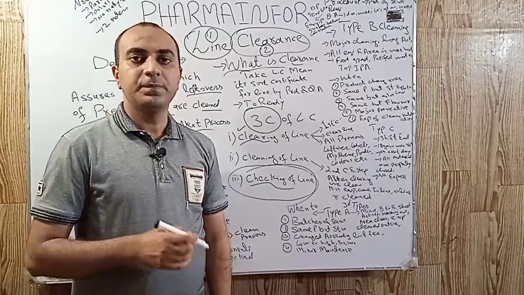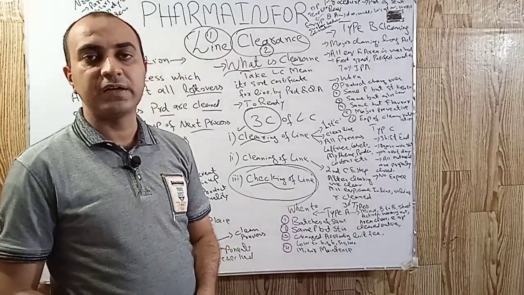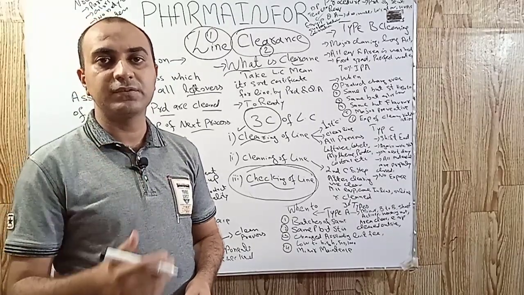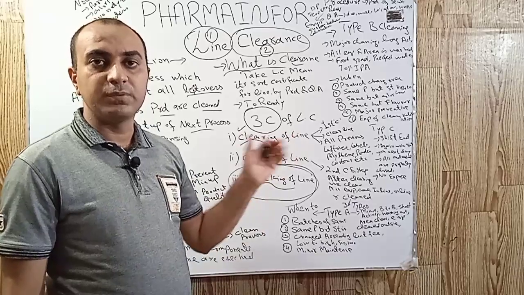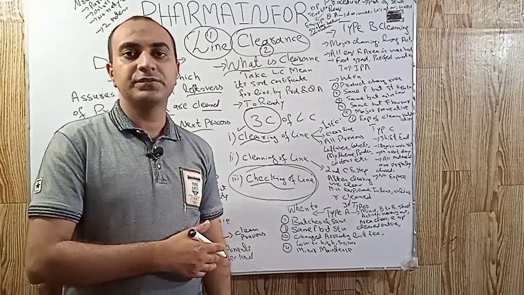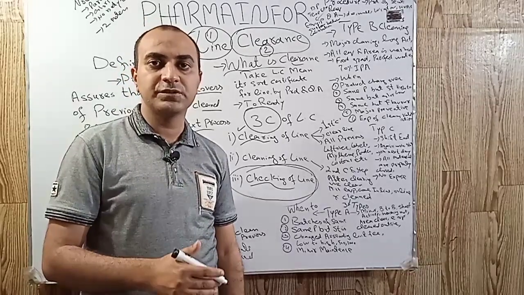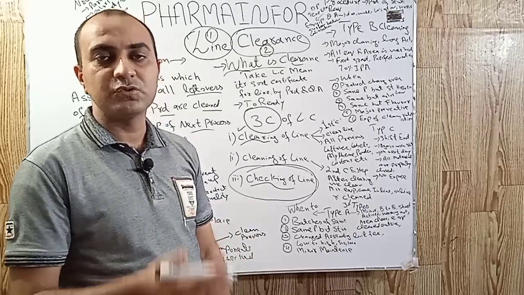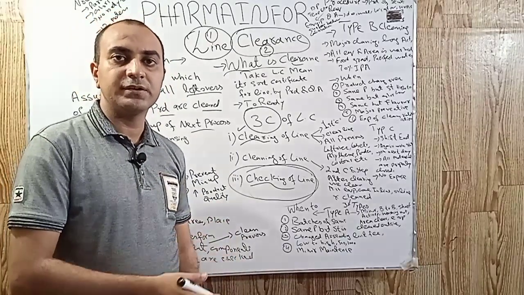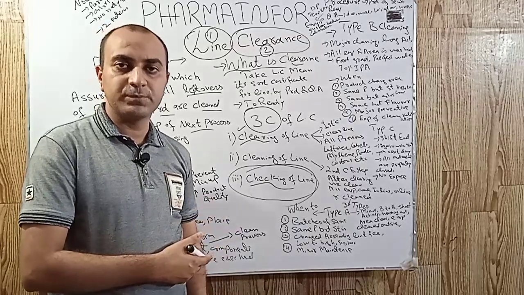And this was a complete lecture of line clearance. If you have any questions, you can ask in the comments. For a brief overview, line clearance is the activity which is performed in pharmaceutical industries before starting the manufacturing process to ensure that our area or line is clean and free from the leftover of the previous products.